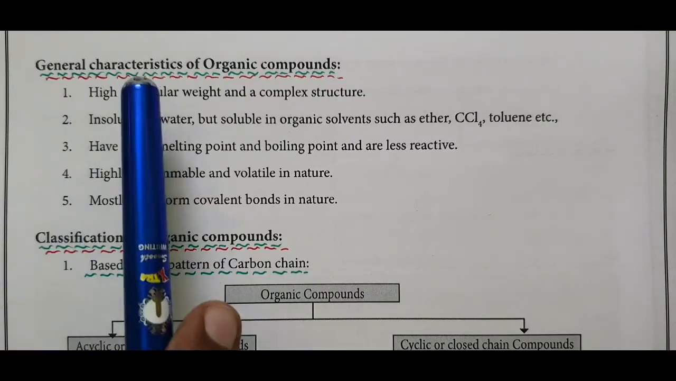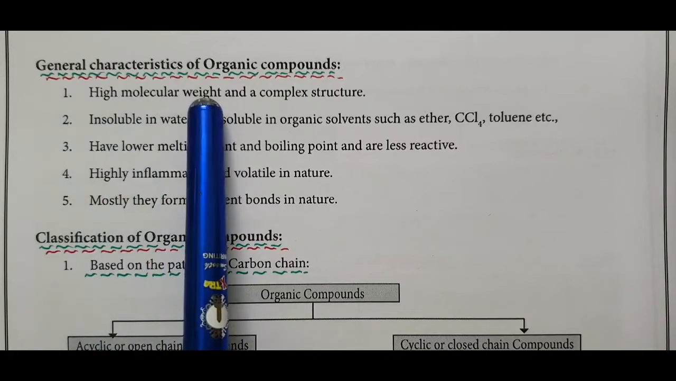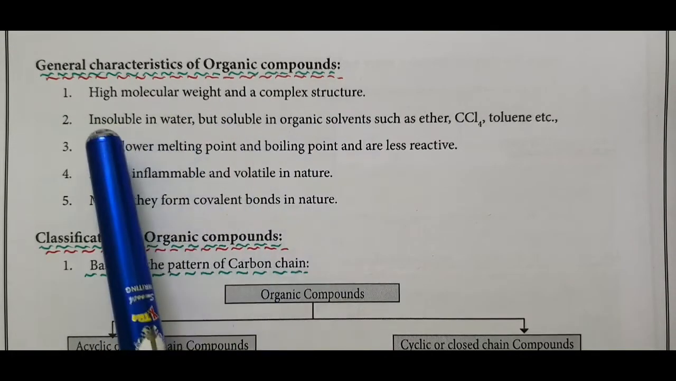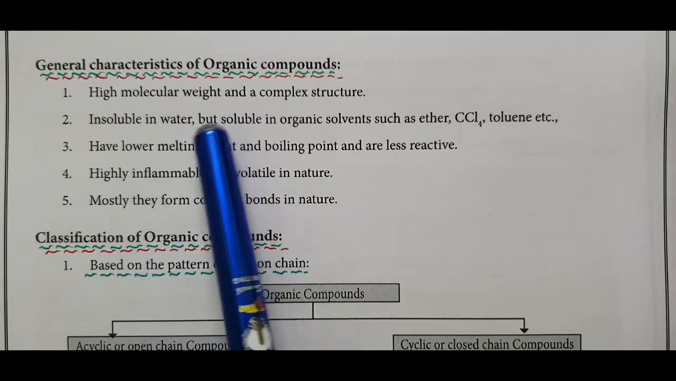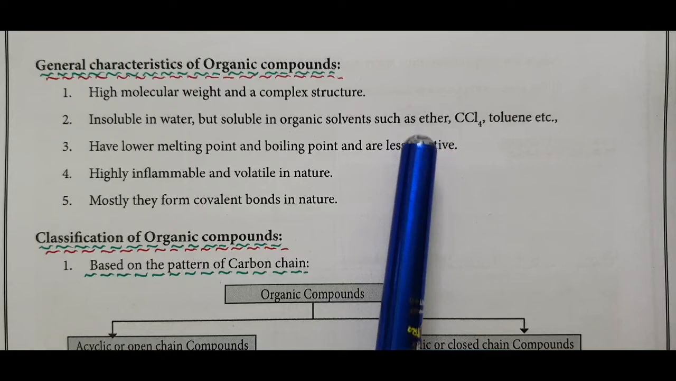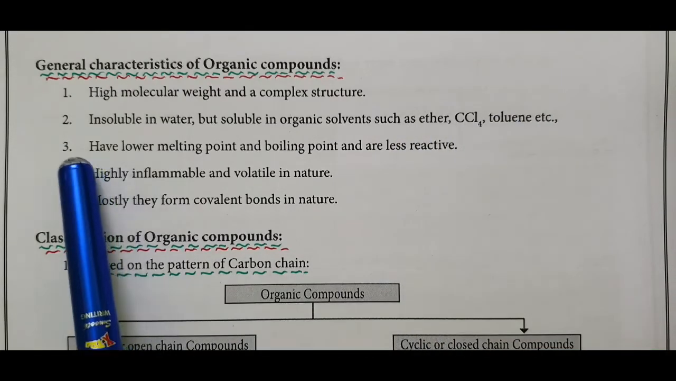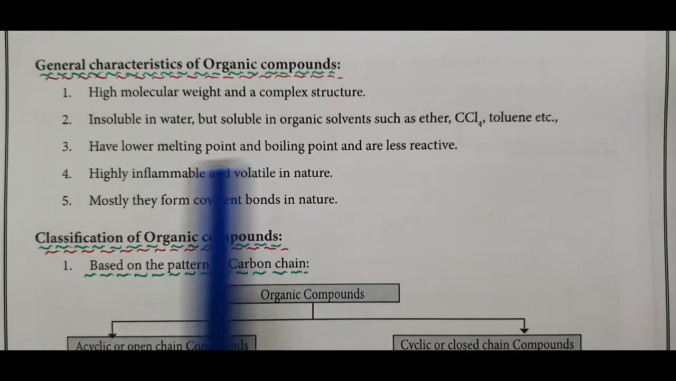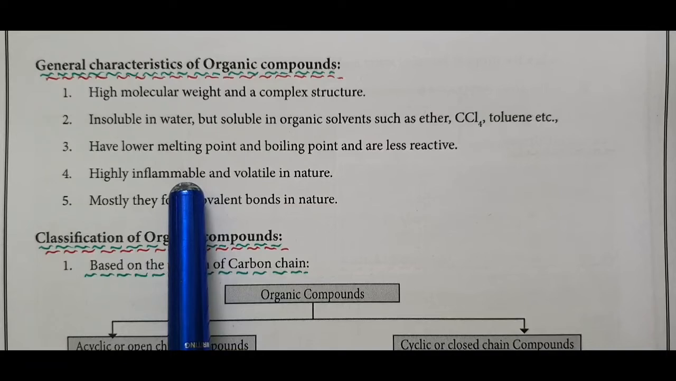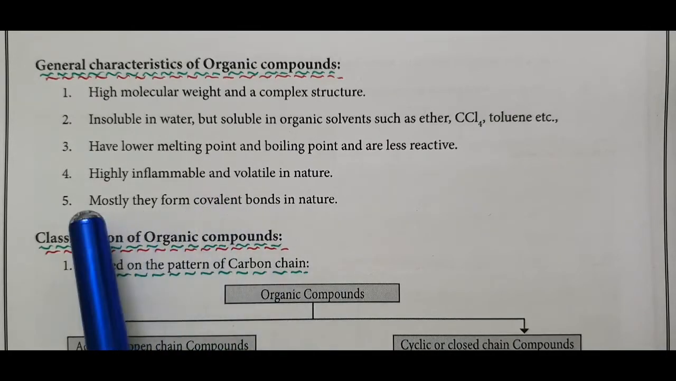Come to the general characteristics of organic compounds. Organic compounds have high molecular weight and a complex structure. Organic compounds are insoluble in inorganic, polar solvents like water, but soluble in non-polar organic solvents such as ether, carbon tetrachloride, toluene, acetone, benzene. They have low melting and boiling points and are less reactive. They are highly inflammable, easily catching fire, and volatile, easily vaporizable in nature. Mostly they form covalent bonds.